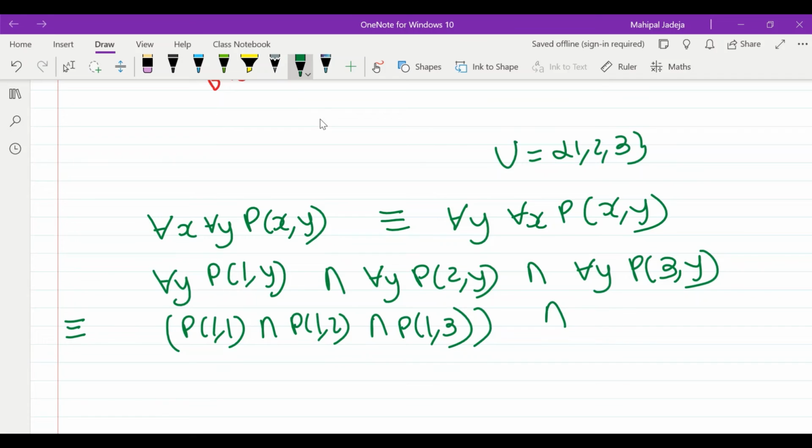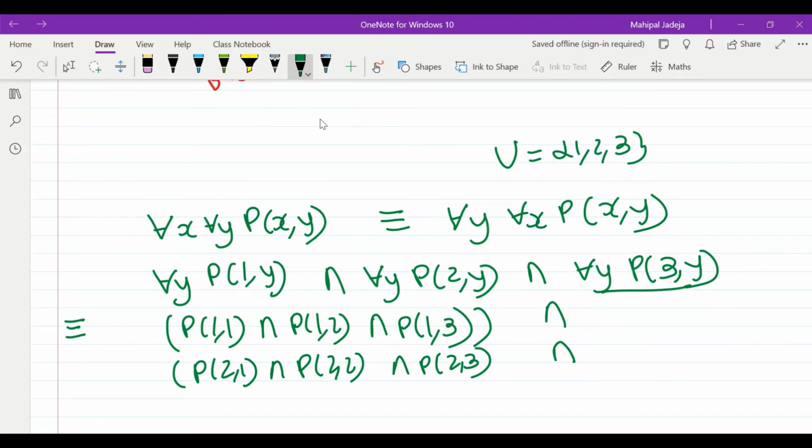Similarly, we can simplify the second statement: P of 2 comma 1 and P of 2 comma 2 and P of 2 comma 3. And similarly, we can also simplify this particular statement. So we can say P of 3 comma 1. So x is static and we are taking all the values of y.